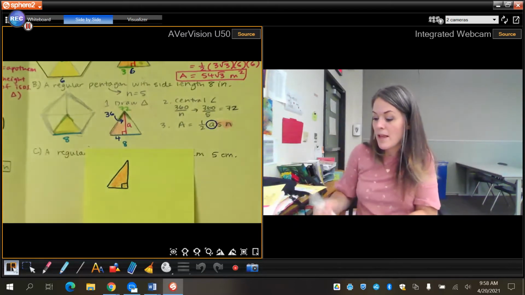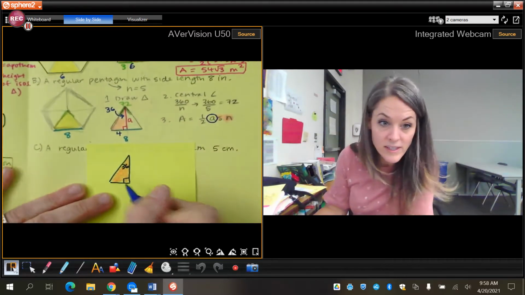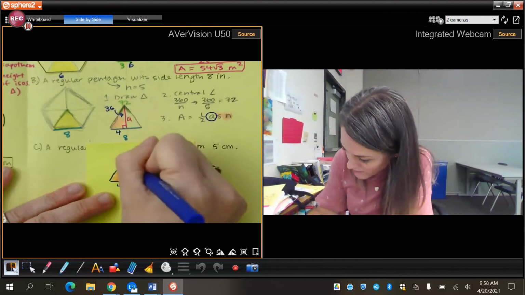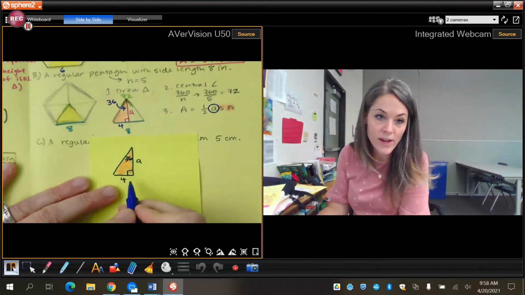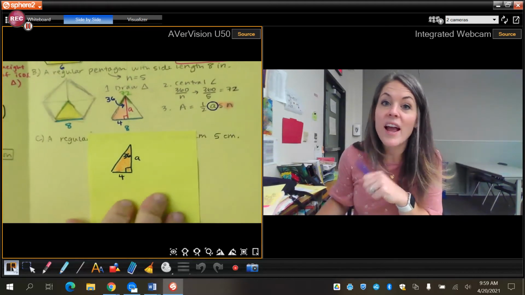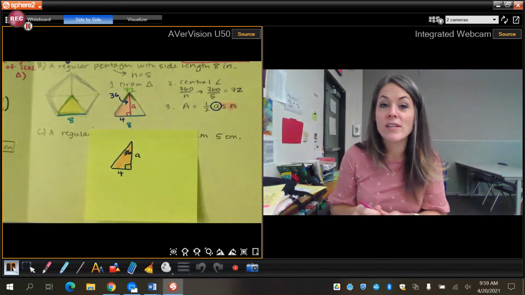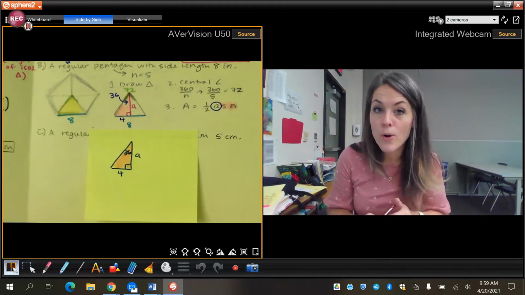Okay, I know that this angle is 36. This is 90. I know this is 4, and I'm solving for this side length right here. Now, because it's not a 30, 60, 90, I have to use trig. So with trig, the first thing you always do is label your sides with H, O, and A.